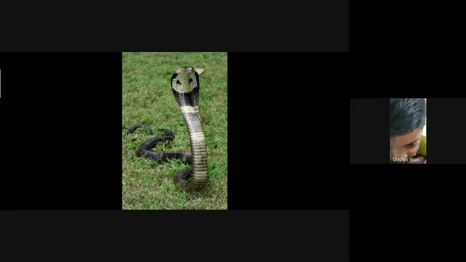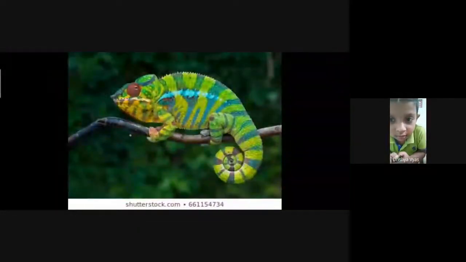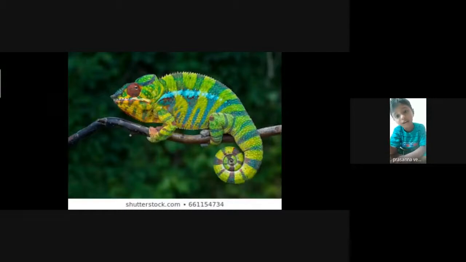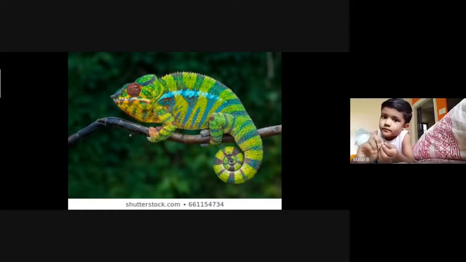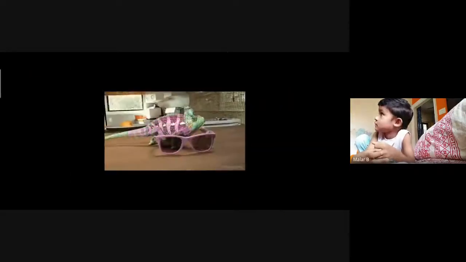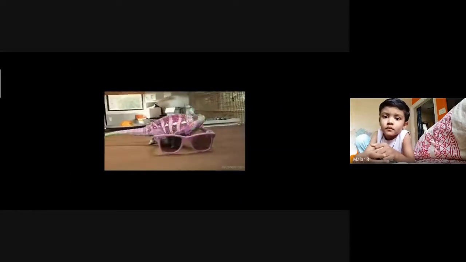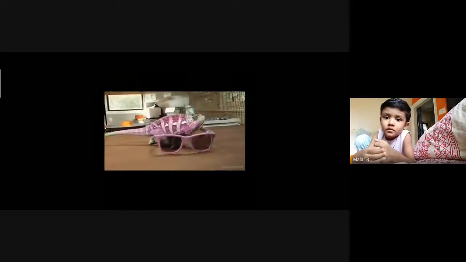Snake. Yes, snake also crawls on the land, okay? And then see, what is this? Nice. Chameleon. Yes, this one will change its color to whatever place it goes. If it is sitting on a branch or something, it changes its color. If it is a leaf, it will change its color. Okay. See here. See the specs, what color the man is giving to the chameleon. It is changing its color like that. Can you all see? Yes, it's visible for everyone.